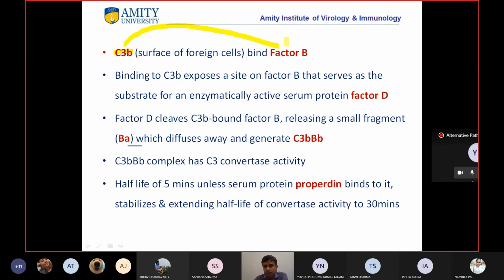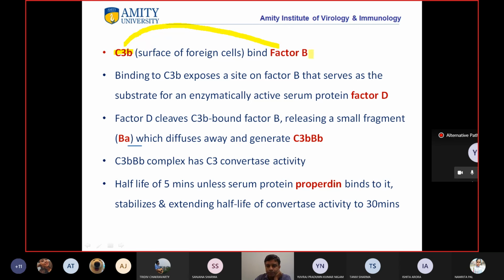Factor B will be cleaved, okay? So binding to C3b exposes a site on factor B, right? That serves as the substrate for serum protein factor D. Okay, so now what will happen when C3b binds to factor B?